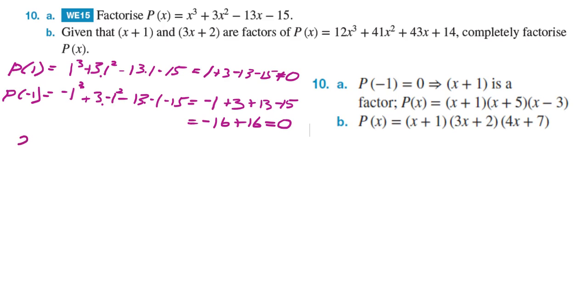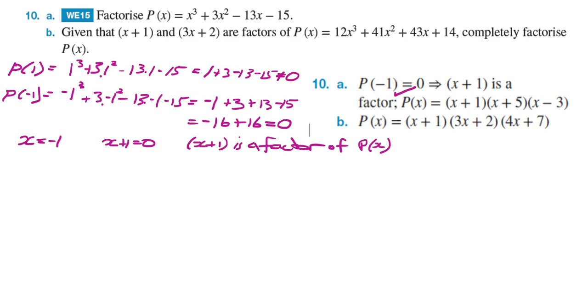So therefore, when x is equal to minus 1, we call that a solution to this particular problem, and therefore adding 1 to both sides, x plus 1 equals 0, and so x plus 1 is a factor of p of x. So p of minus 1 is 0, therefore x plus 1 is a factor. So there's the first part of the answer.